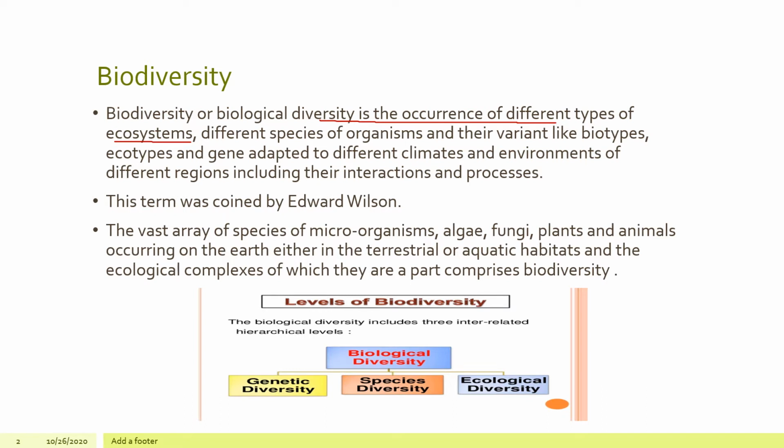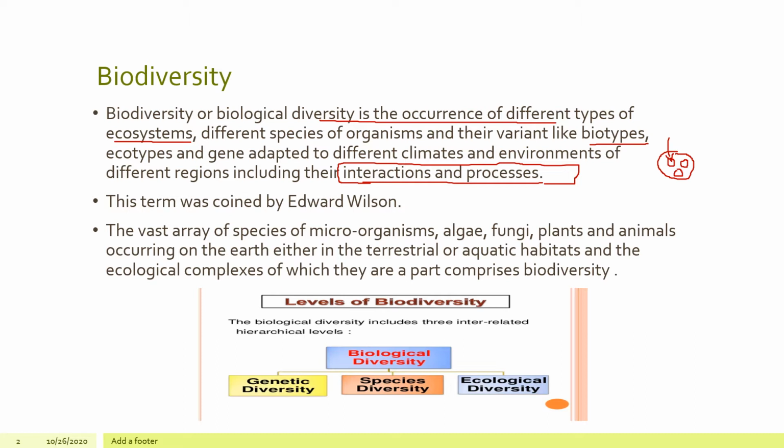Different species of organism and their variant with the biotype. Biotype means where they will be in the different geographical area. Ecotypes and gene adapted to different climates and environment of different region, including their interaction and processes. So over here the interaction and processes means that in a particular geographical area the different type of species which will be residing in that geographical area, over here the interaction between the species.